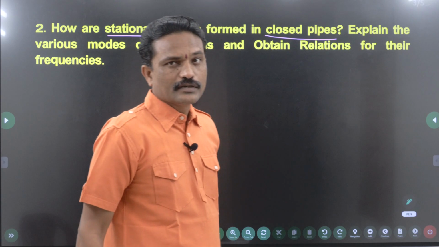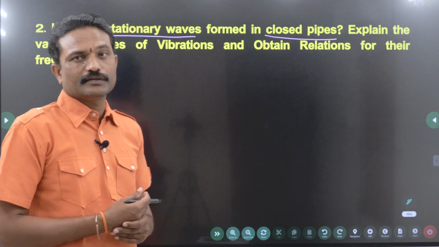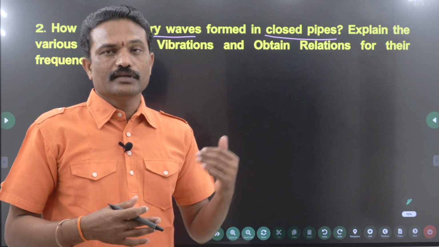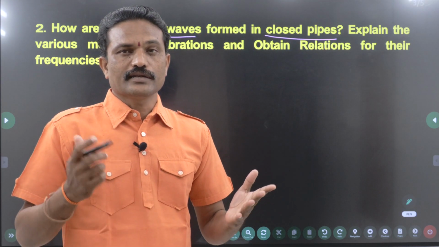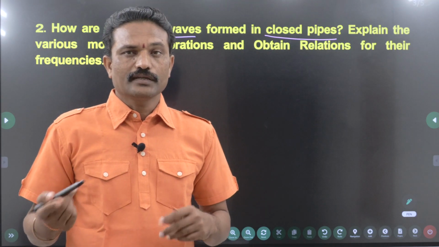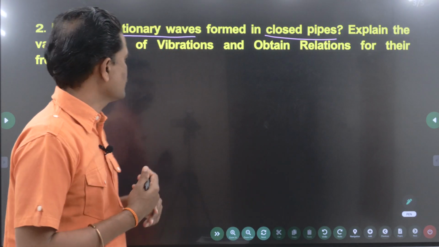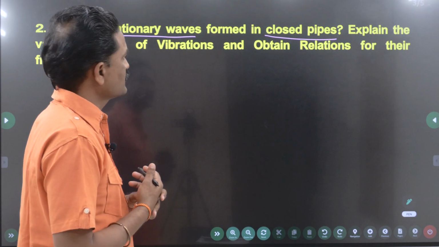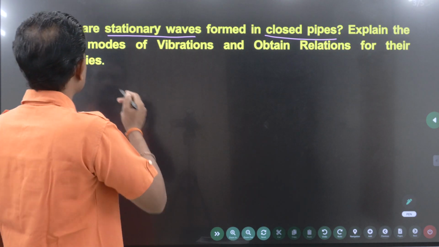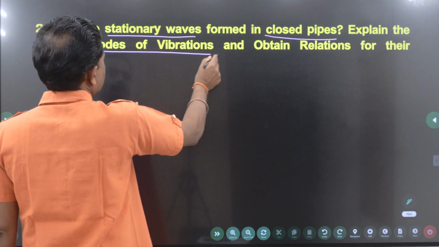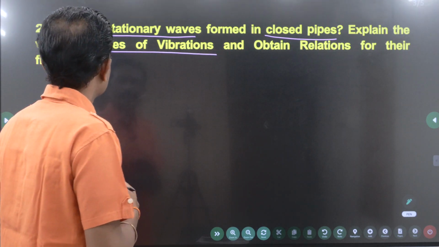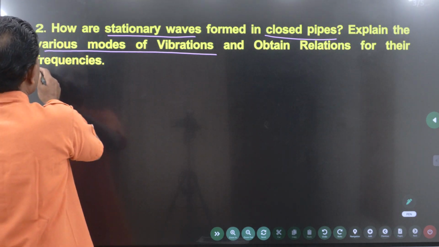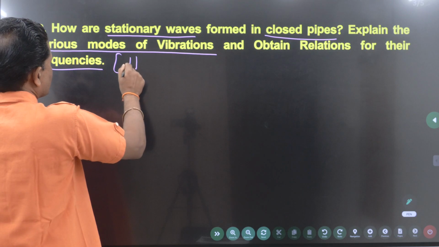Most of the students will be confused between these two. If a question is asked related to open pipe, they start writing the answer for closed pipe and the other way around. Is this clear? Right. So second question, how are stationary waves formed in closed pipes? Explain the various modes of vibration. Remember these words. I will be explaining various modes of vibrations and relations for their frequencies. Here frequencies are nothing but harmonics.